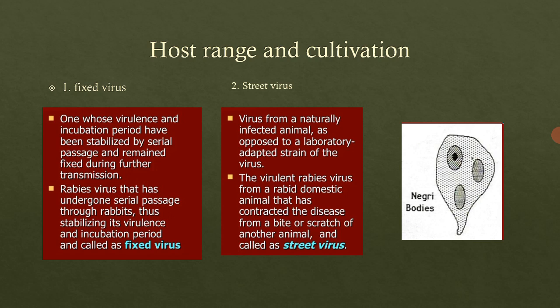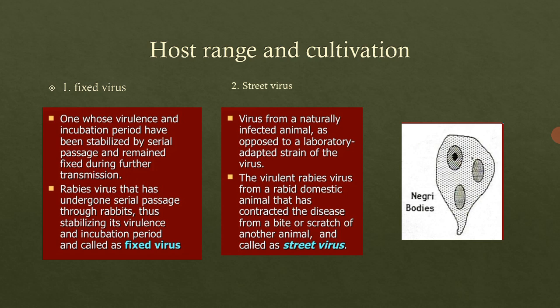Then the fixed virus is the one which is passaged serially and therefore stabilized. If we serially subculture or serially inoculate that virus again and again, then it will get stabilized and remain fixed during further transmission. The rabies virus that has undergone serial passage through rabbits, thereby stabilizing its virulence and incubation period, is called the fixed virus. Its stability is fixed, therefore it is called the fixed virus.